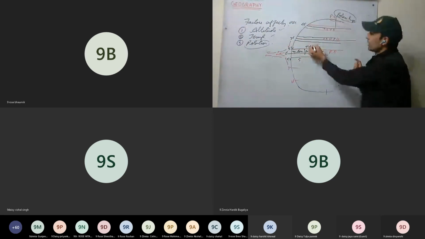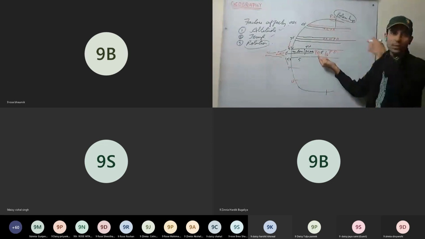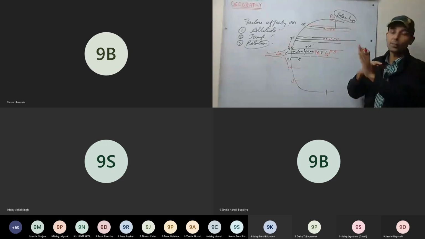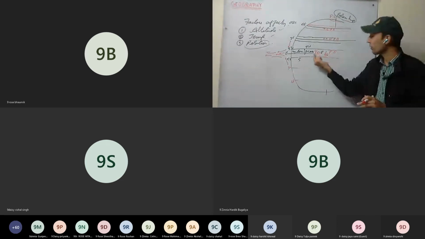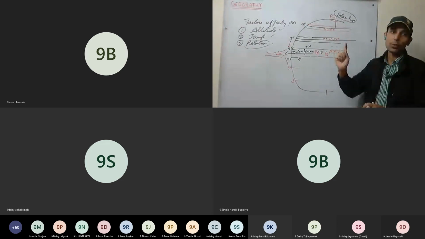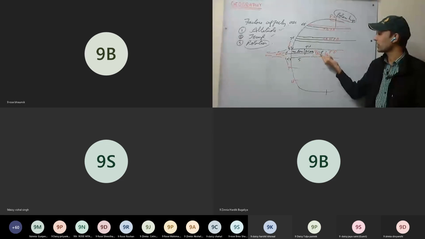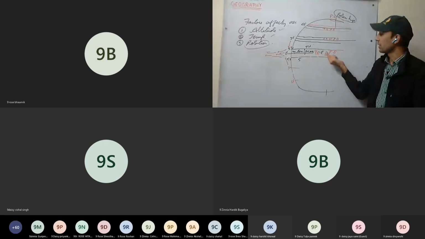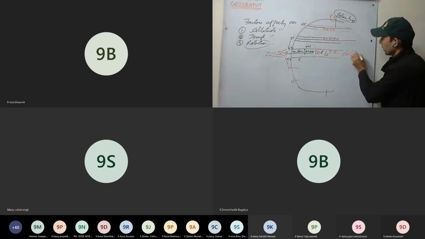So what happens here? If any ship is stuck here while sailing, the wind won't blow the sails. For a few days the ship remains stuck here because there is no wind to blow the sails. The sailors used to get becalmed and troubled here. Very calm here, very humid here. That's why this region, the equatorial low pressure belt, is called the doldrums.